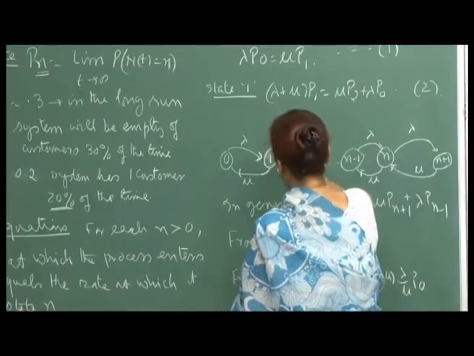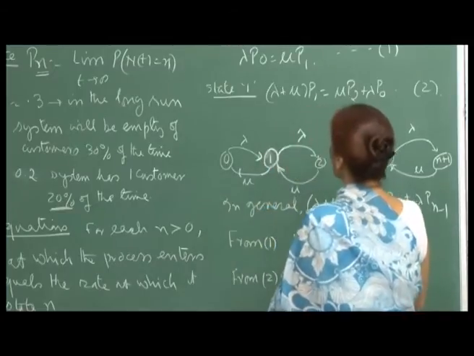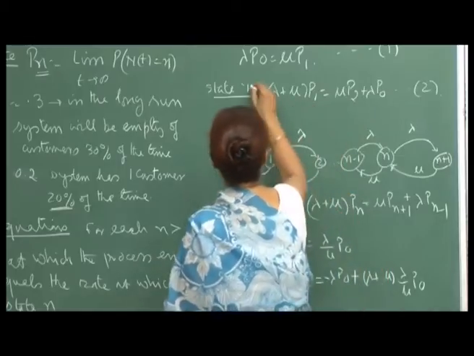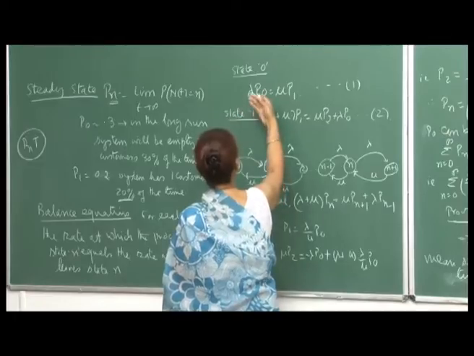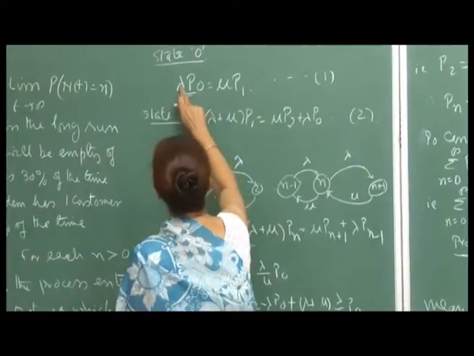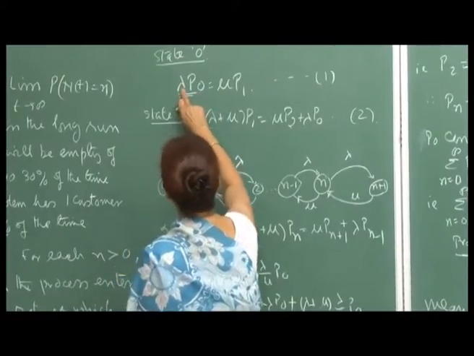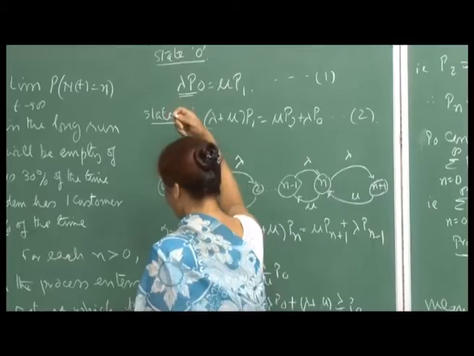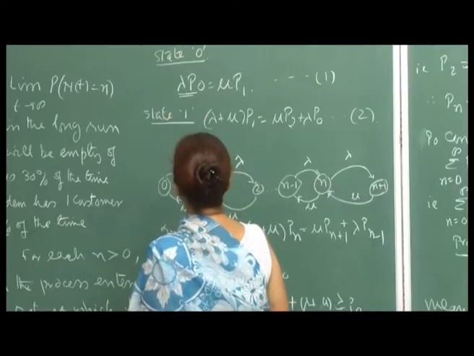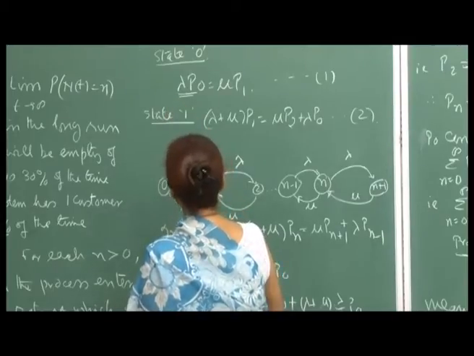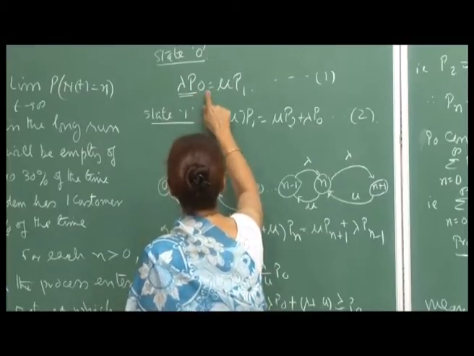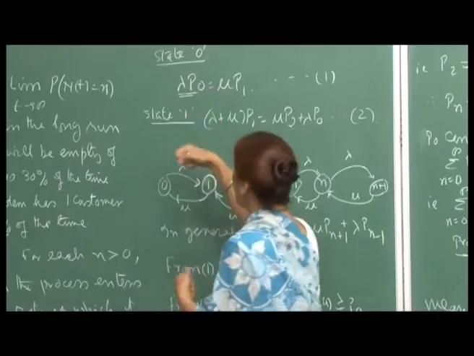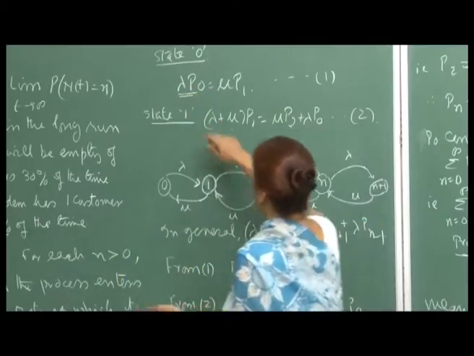So, at each state of the system, for example when you are in state 0, the arrival rate is lambda, therefore lambda into p 0 is the rate at which the system leaves state 0.